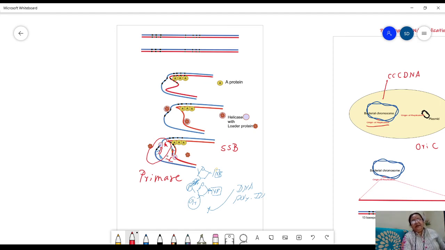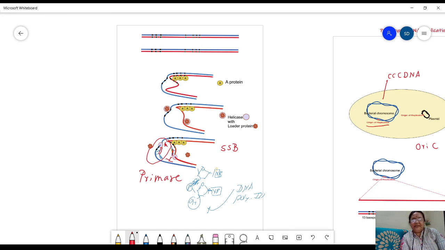And there occurs initiation of the synthesis. DNA polymerase 3 starts synthesis and then the process continues. This process is called elongation, which we will discuss in our next lecture.